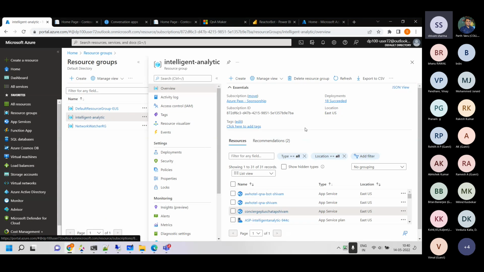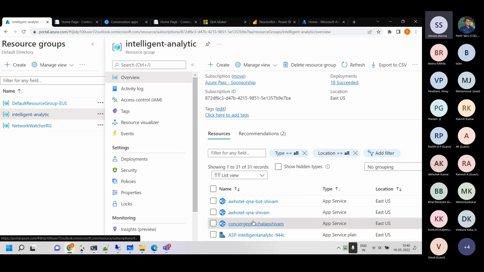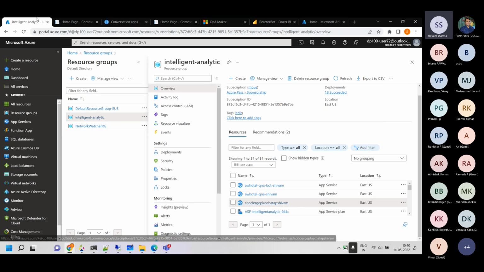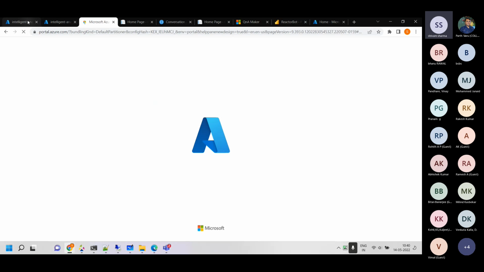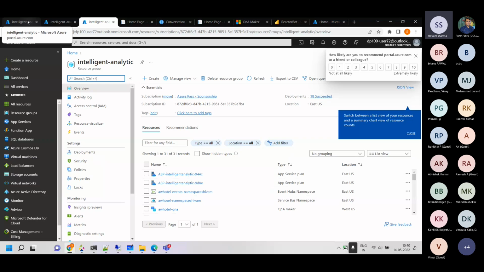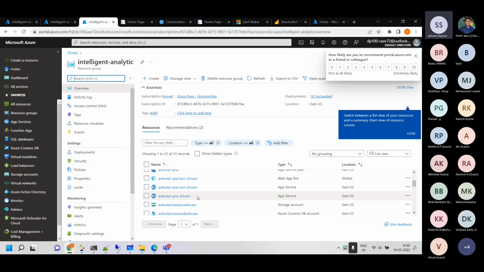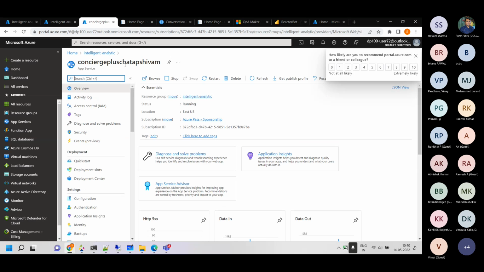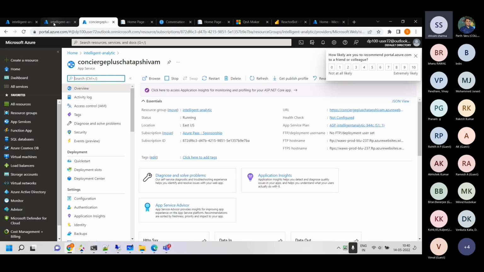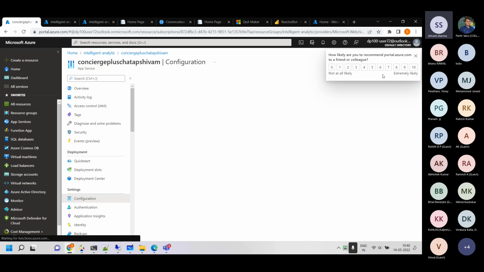Now behind this, in this app service, if I open that app service again, I'll duplicate my page a couple of times so I don't have to always go back. Let me see if I can duplicate one more time, so I'll be able to show you more things and keep them open at the same point in time. So let's open the app service again. That's the one, concierge plus chatbot Shivam.